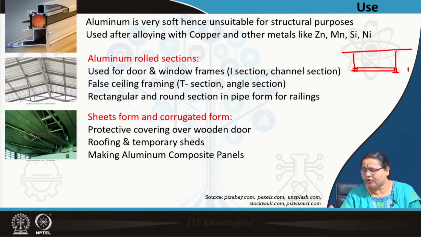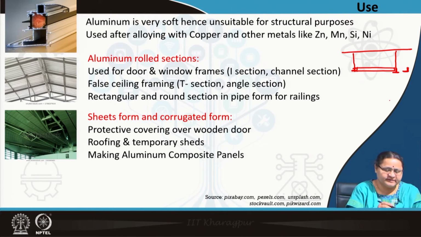At the end of the wall there will be an angle section. If you see this picture here, you will see these false ceilings resting on such T sections and angle sections.